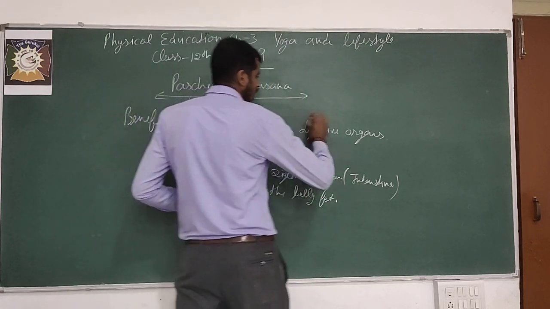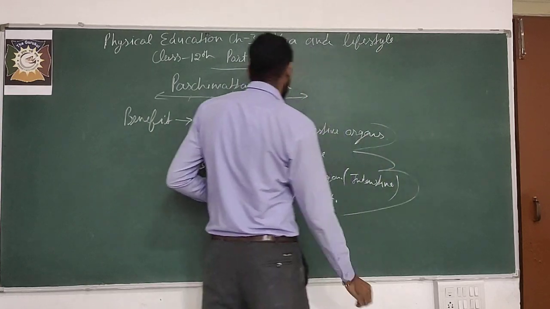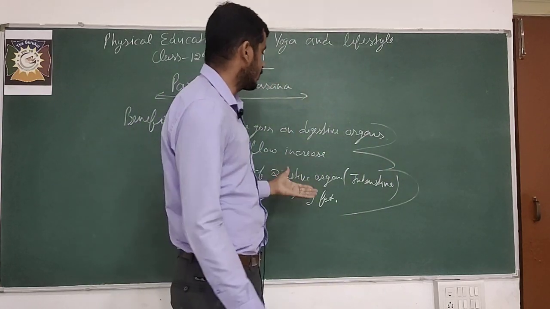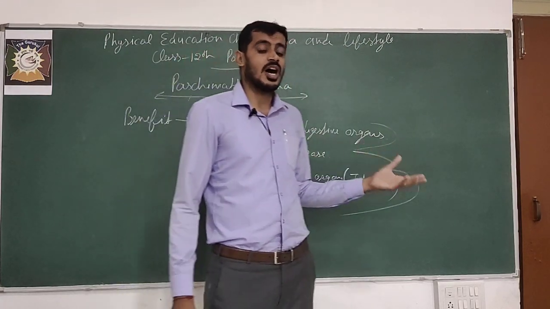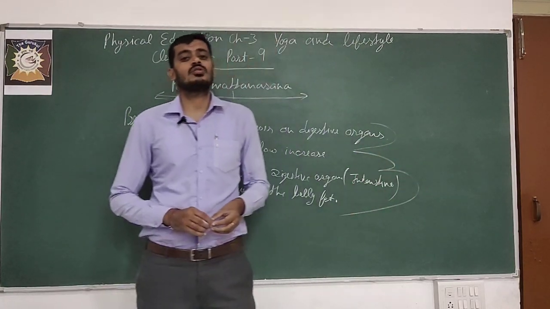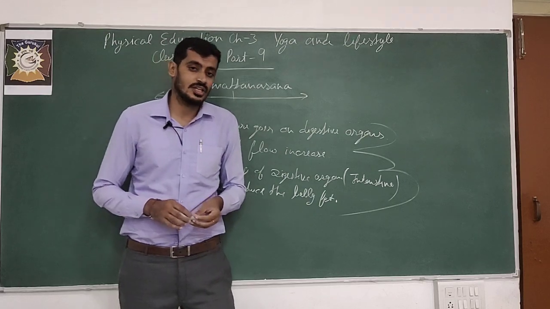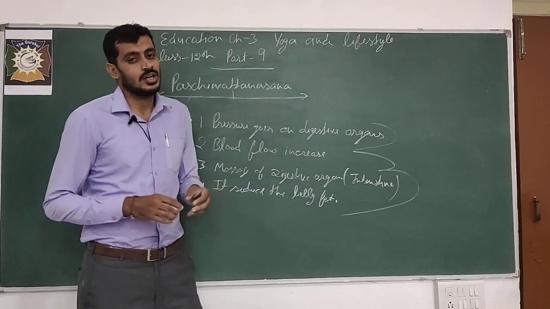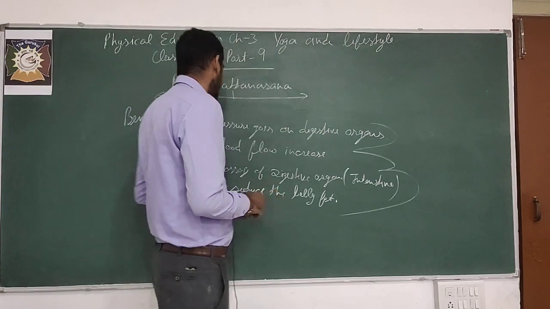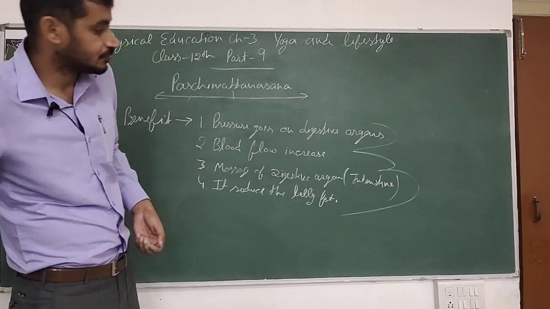These are the benefits of this asana. When the working capacity of the digestive organs becomes sharp, automatically the secretion of insulin also increases, and if insulin secretion increases, automatically the level of sugar in our blood will be maintained.